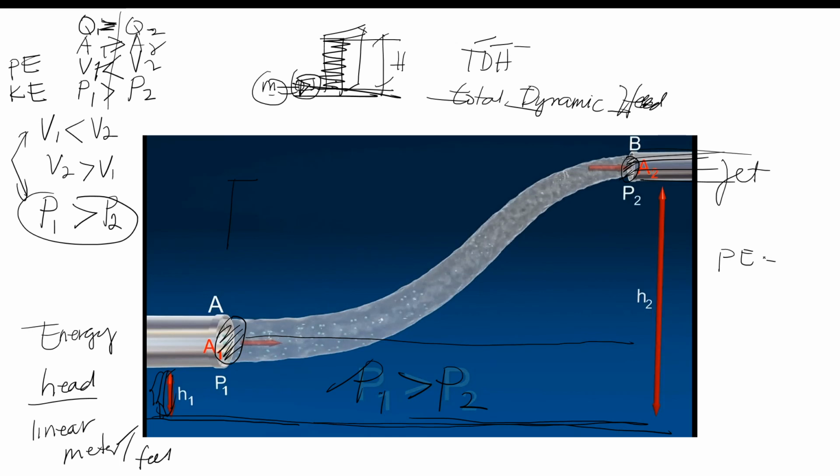Pag sinabing potential energy class, it is an energy based on position, or elevation, no? Elevation. Pero in general, position nga, no? Position, no? Ang kinetic, ano yan? Di ba alam natin sa elementary, kinetic energy is energy in, ano to?